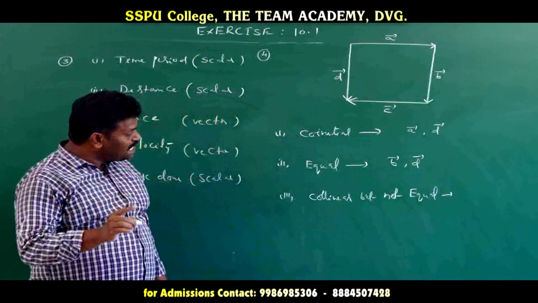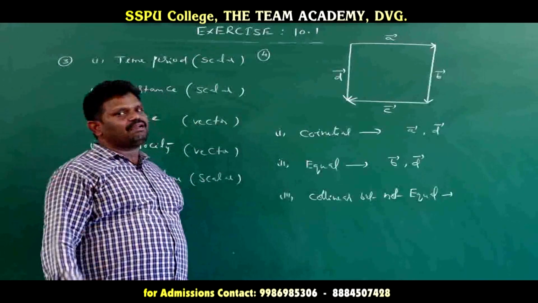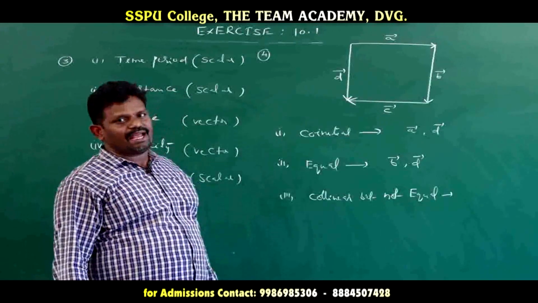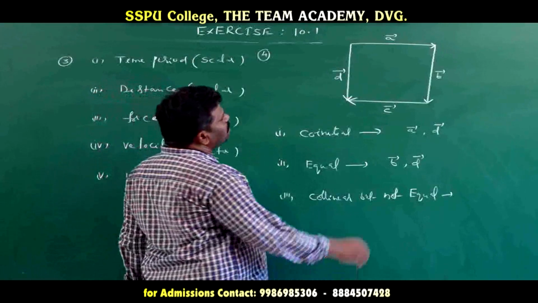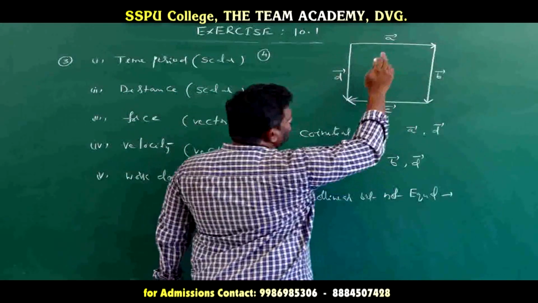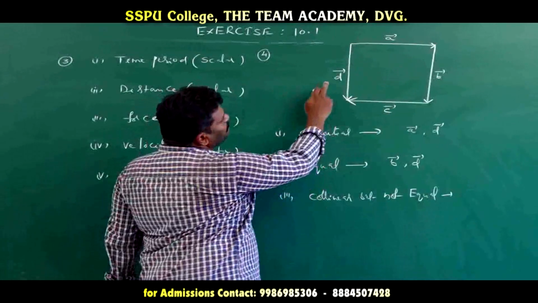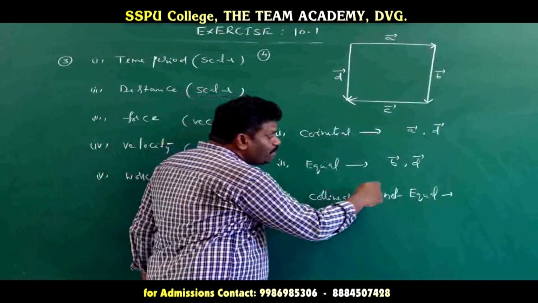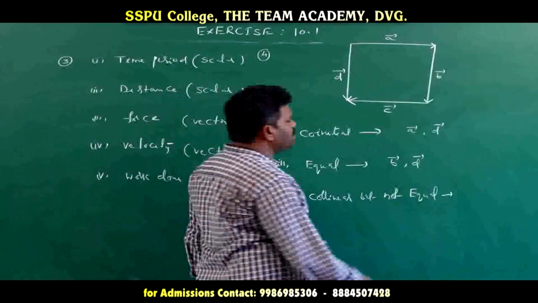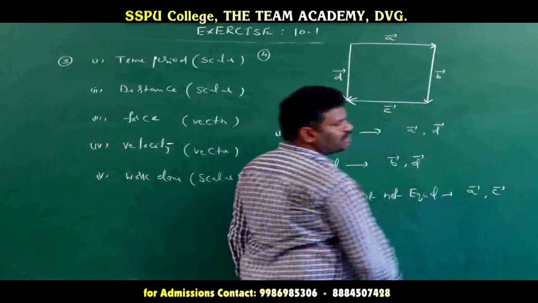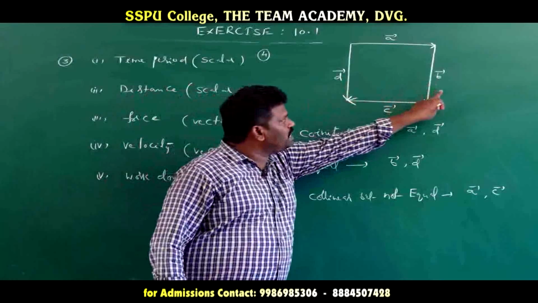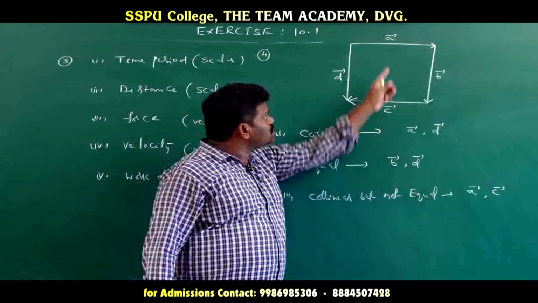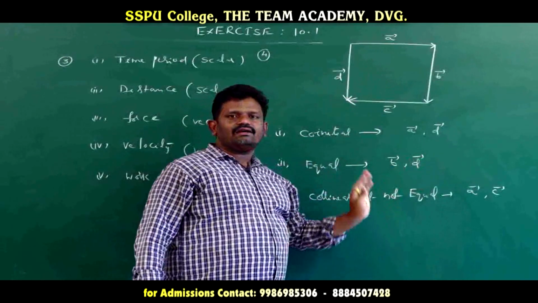Now here what is given? Collinear but not equal. So collinear means what? Two or more vectors are collinear if they are parallel to the same line. Now here see, these two are in the same direction and these two are parallel. So A and C are parallel vectors, and D and B are also parallel and equal, but here it is given collinear but not equal. So that's why we consider only one pair, A vector and C vector.